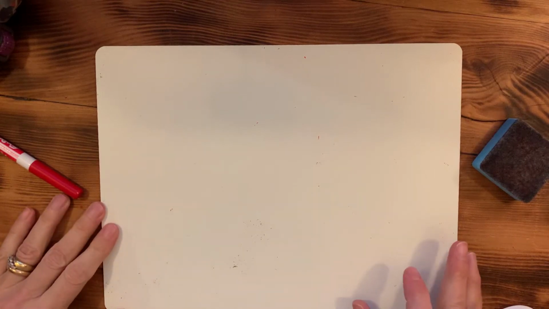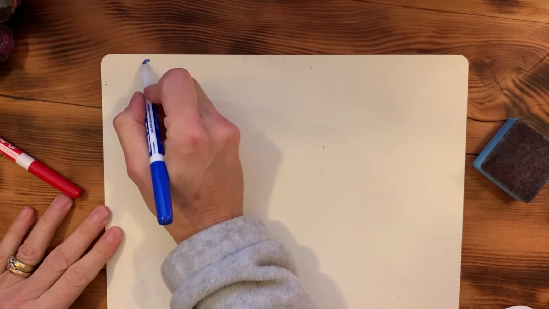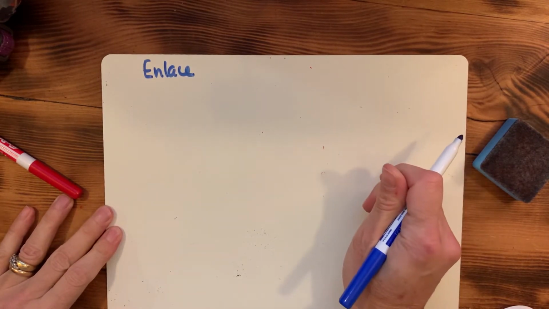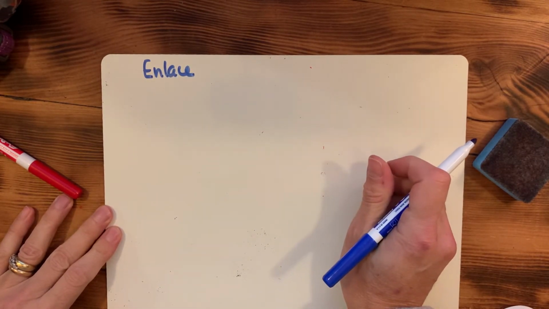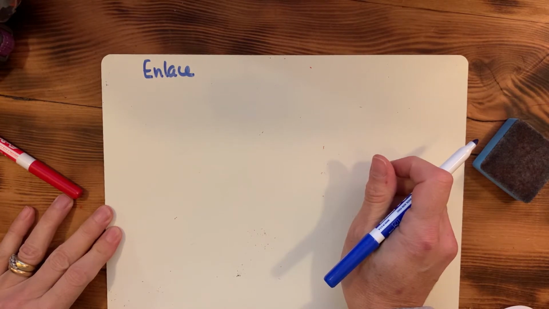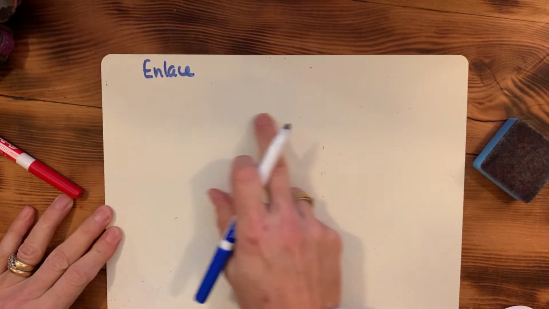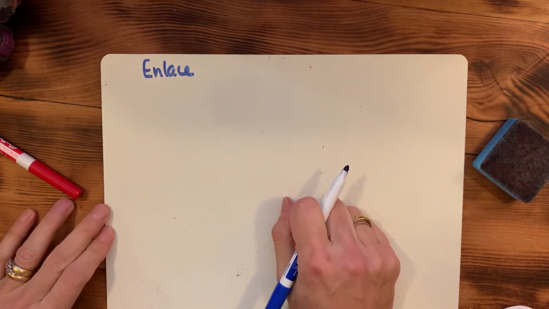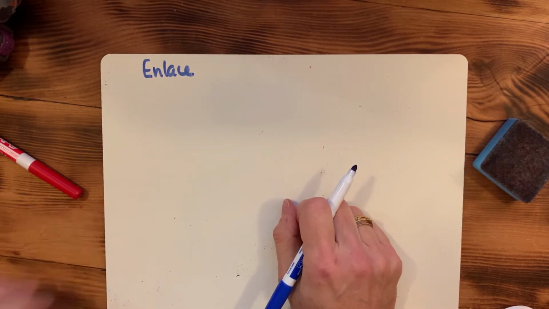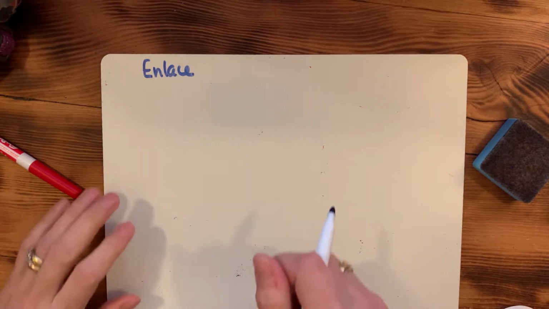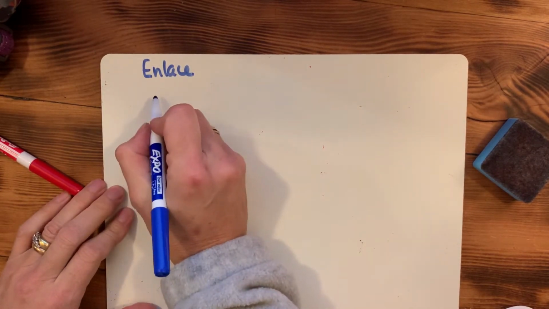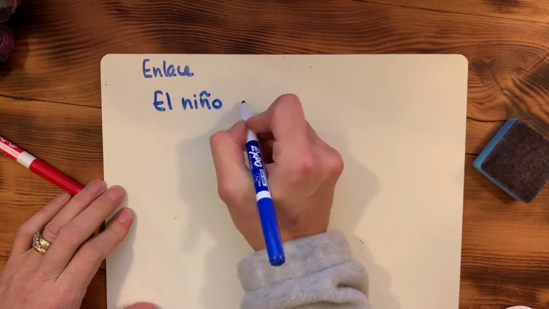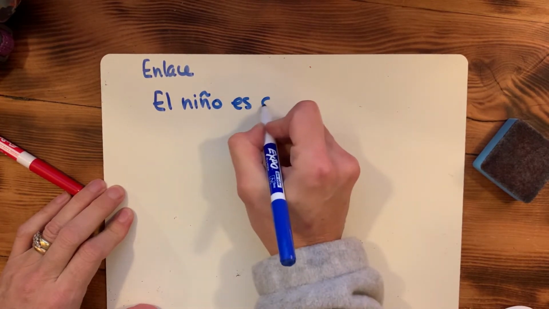Let me show you enlace that I present in Chapter 5. Enlace is linking in English, and it's simply transcribing one full sentence as if it were a word, and you ignore all the spaces that you see between words. The example that I have is El niño es alto.